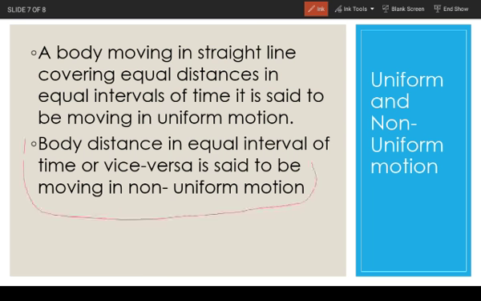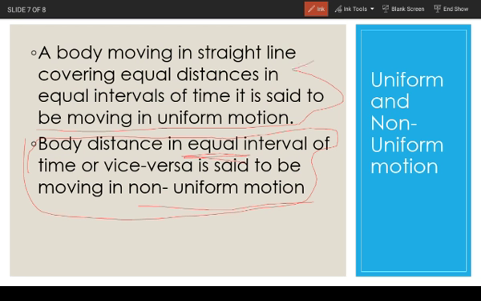What is the definition of non-uniform motion? A body moving in a line, or a body not moving in a straight line and covering equal distance in unequal interval of time. At that time it is said to be a non-uniform motion.